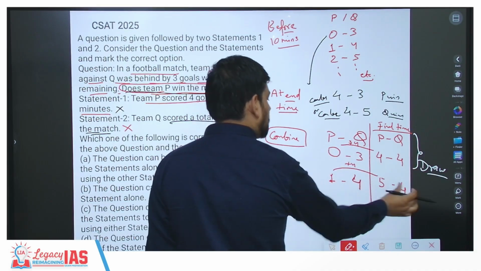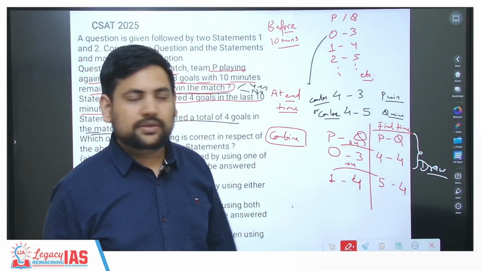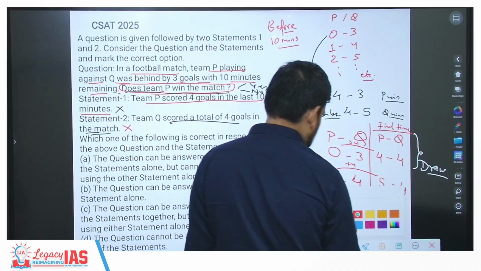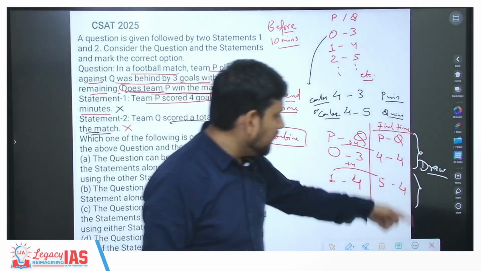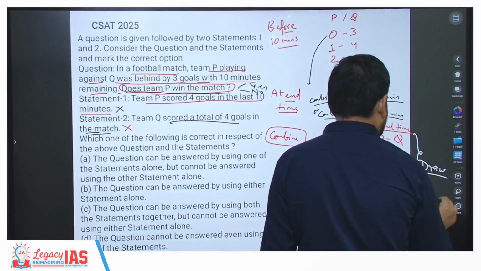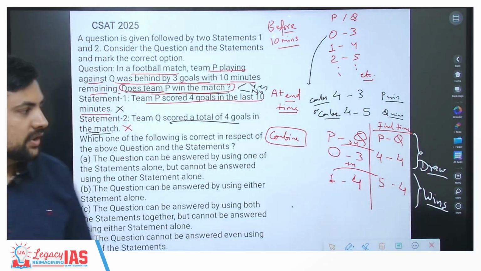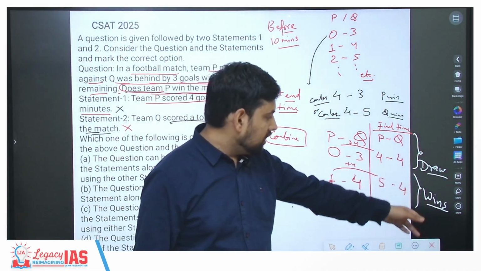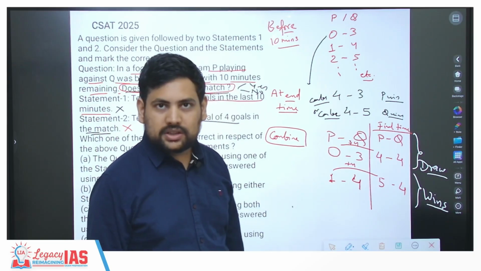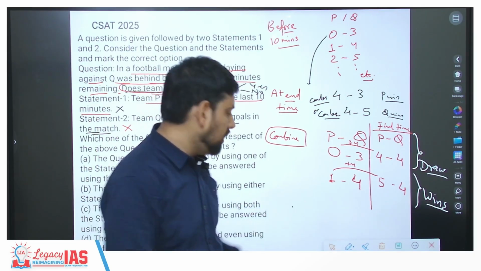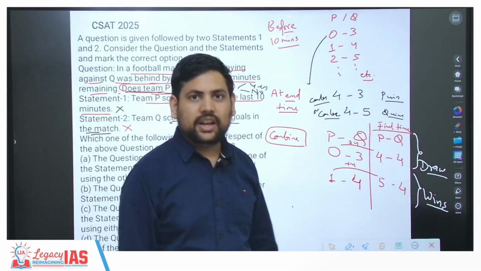Here it was already 4, so I kept it as it is, because at the end Q scored only 4 goals. Now what is the result here? 5 and 4. So this means P wins. Understood? So here you are getting a draw, here you are getting that P wins. Others also you will get P wins. If you consider both of them together, all of the times you will get P wins, but here you are getting a draw, and that is an issue.